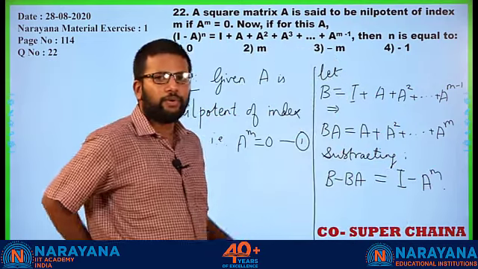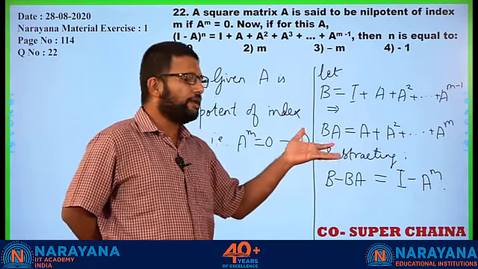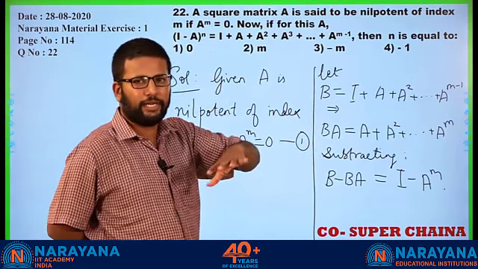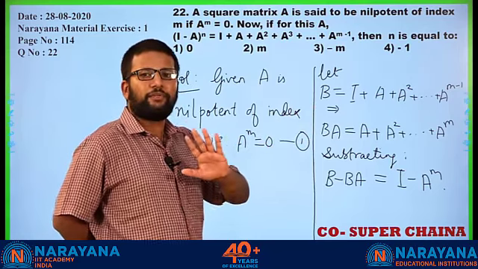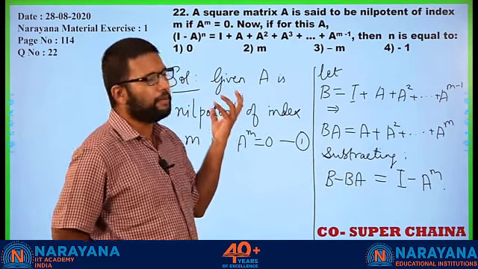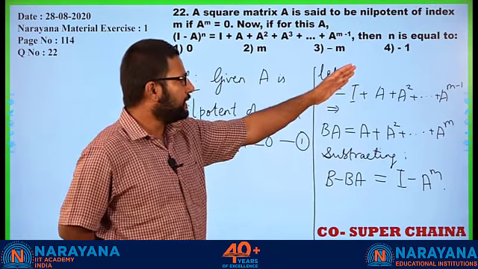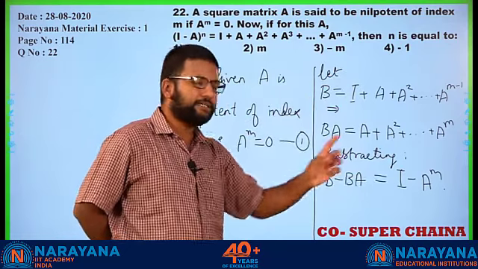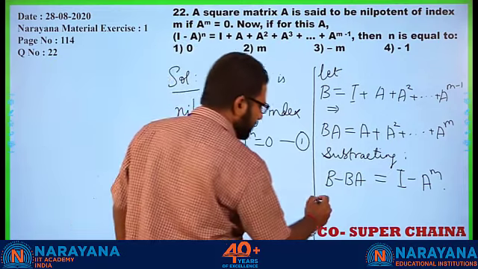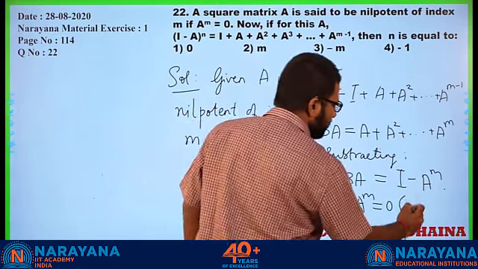Mind you, I know you have not done multiplication of matrices, but understand that what we are doing here doesn't expect you to understand how multiplication itself works. Without going into the details of multiplication, we are trying to look at some interesting behavior of nilpotent matrices. Okay. So, B minus BA, rest of the matrices will get cancelled, we will only have I minus A raised to m. But by definition A raised to m is 0, from 1.